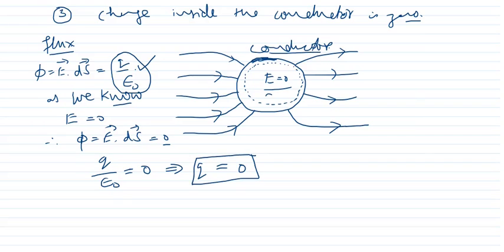So therefore when E is equal to 0 inside the conductor, when it is placed in electric field, no charge is present, charge is zero, and all charge is residing on the surface. Here, because electric lines of force are entering, there will be negative charge at the surface, and here the electric lines of force are coming out, so electric charge will be positive. But inside the metal, the charge will be equal to 0. This is the third property.